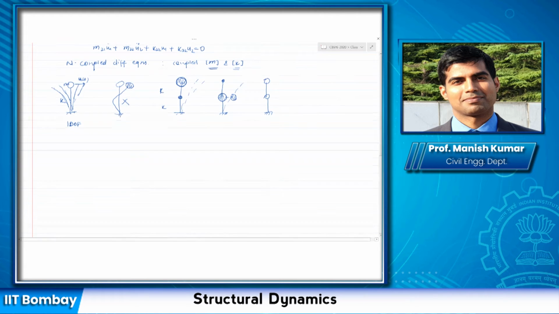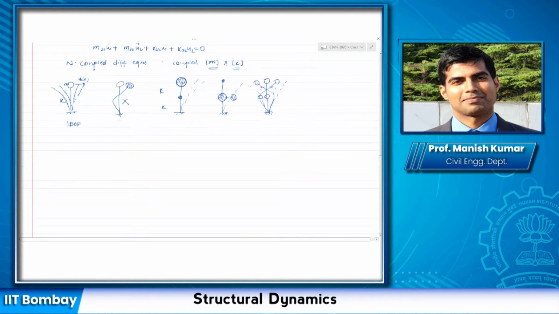But in the third case, when I have comparable masses, it might happen that the system can deflect in this shape here, or it might deflect like this, or like this. These two represent the same shape.